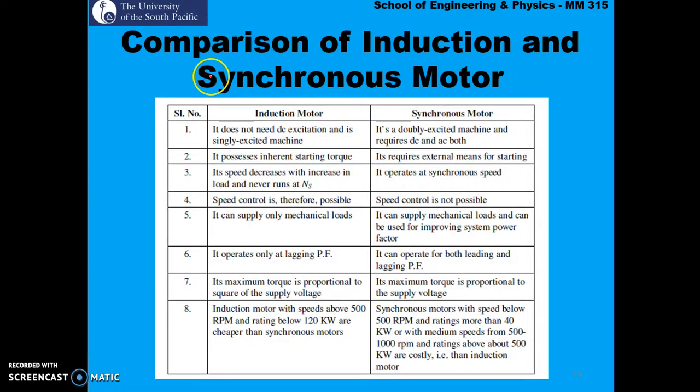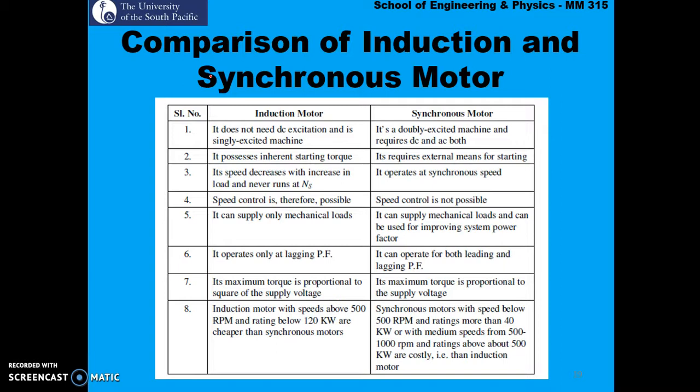Now this just simply shows a comparison between an induction motor and a synchronous motor. I'll just look at a few. The first point: an induction motor does not need DC excitation and is a singly excited machine. This means the rotor of the induction motor does not require DC current, but the current is induced into the rotor.